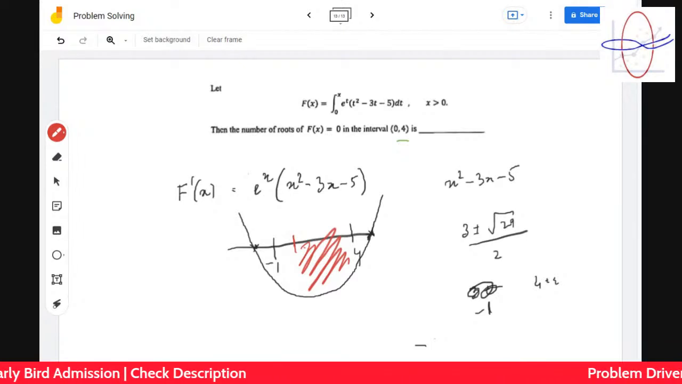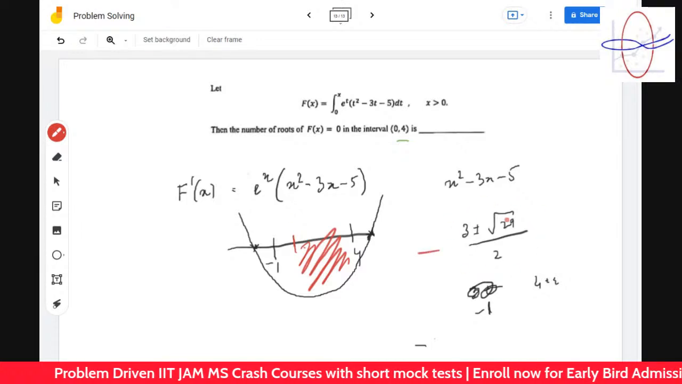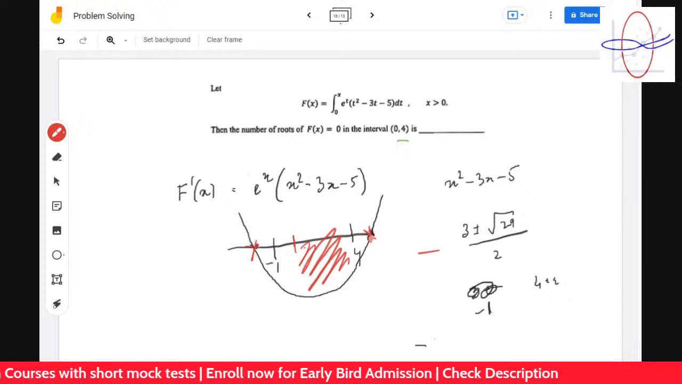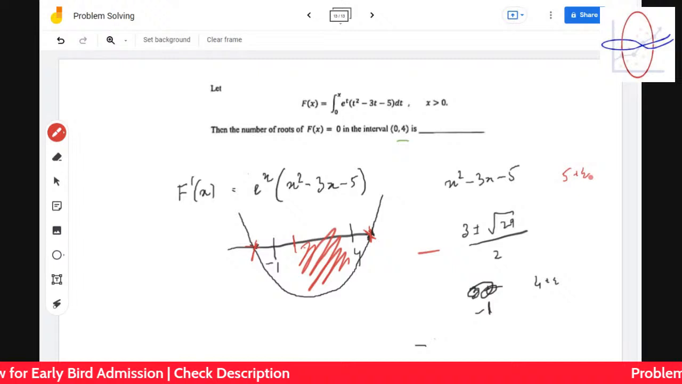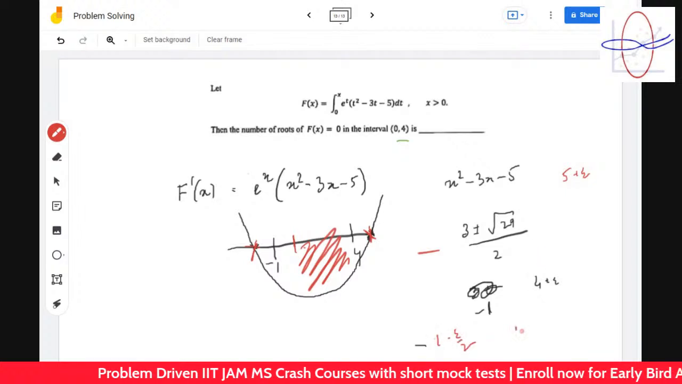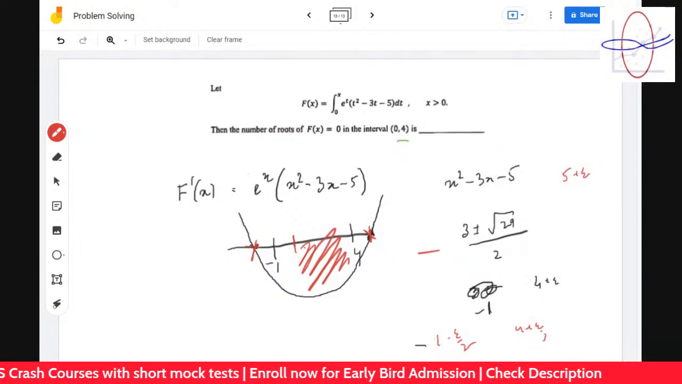So why did it take minus 1? Because I was trying to find out the roots, trying to understand the roots. The root is not minus 1; it's less than minus 1, and the other is greater than 4. Why? Because root 29 is 5 plus some epsilon, right? So it's 8 plus some epsilon by 2 and 3 minus 5 minus epsilon by 2, which is minus 1 minus epsilon by 2 and 4 plus epsilon by 2. All of you understood this, guys?